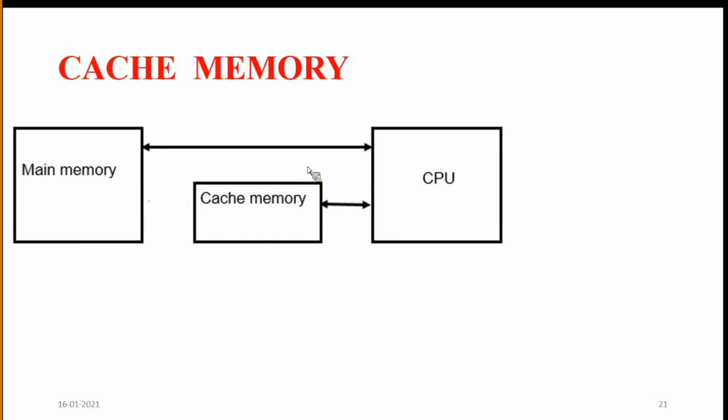Why? Because the main advantage of cache memory is that its access time is extremely faster than main memory access time.